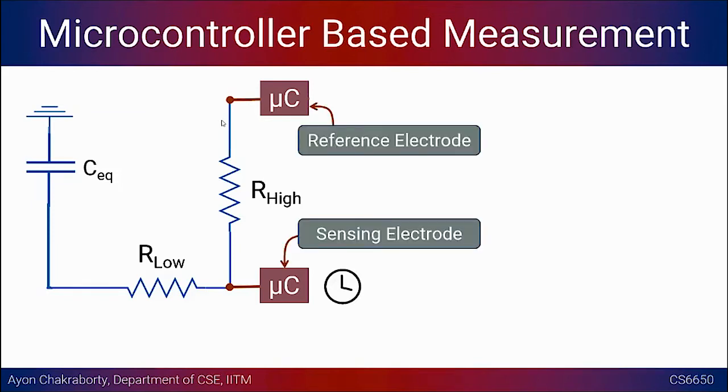We name the top pin the reference electrode, where we supply the voltage VC, and the other one the sensing electrode. These are just names I came up with; some people call them send and receive. So the bottom pin is our sensing pin.